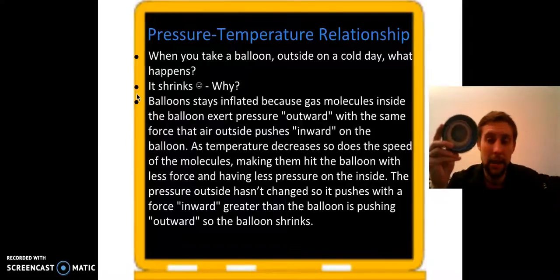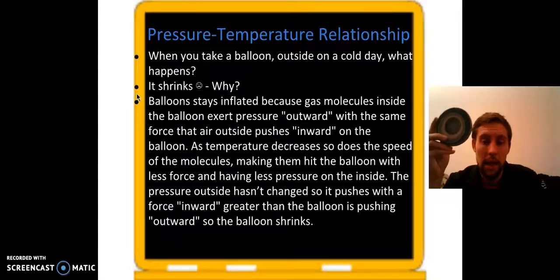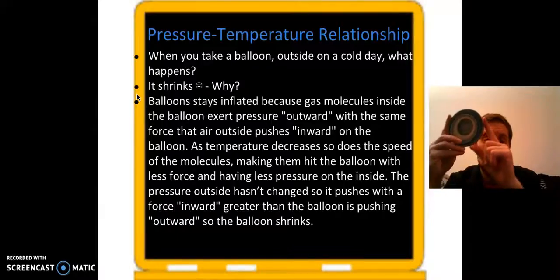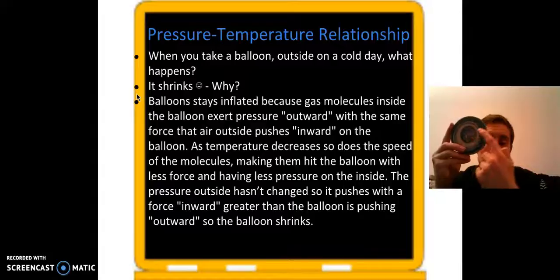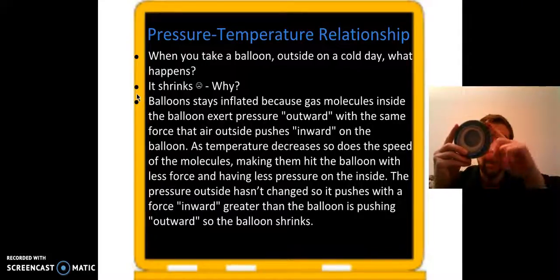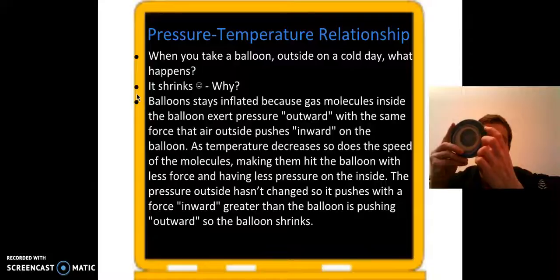But when we take it outside, the particles get colder. And when they get colder, they start moving slower and slower, so they're not moving as quickly. So they're putting less pressure on the walls, meaning the pressure on the inside is less.